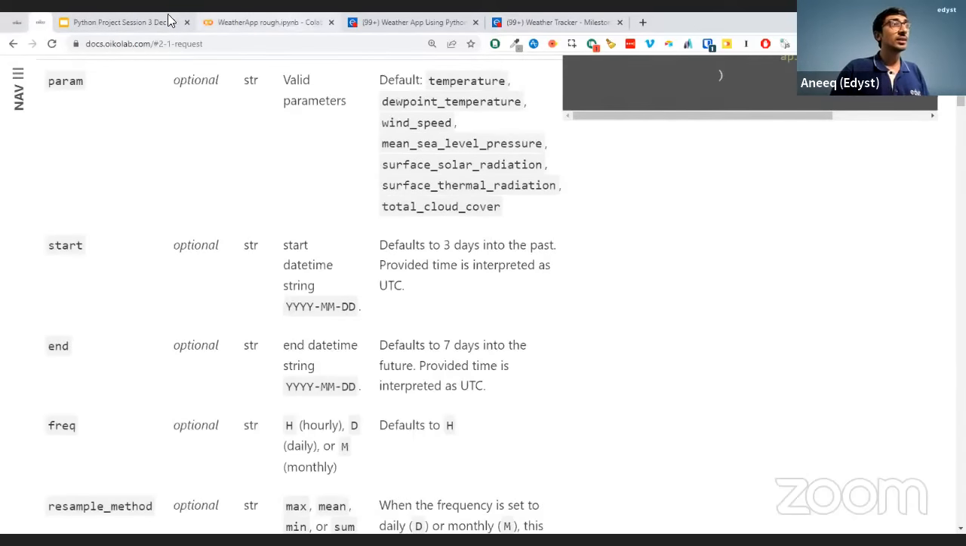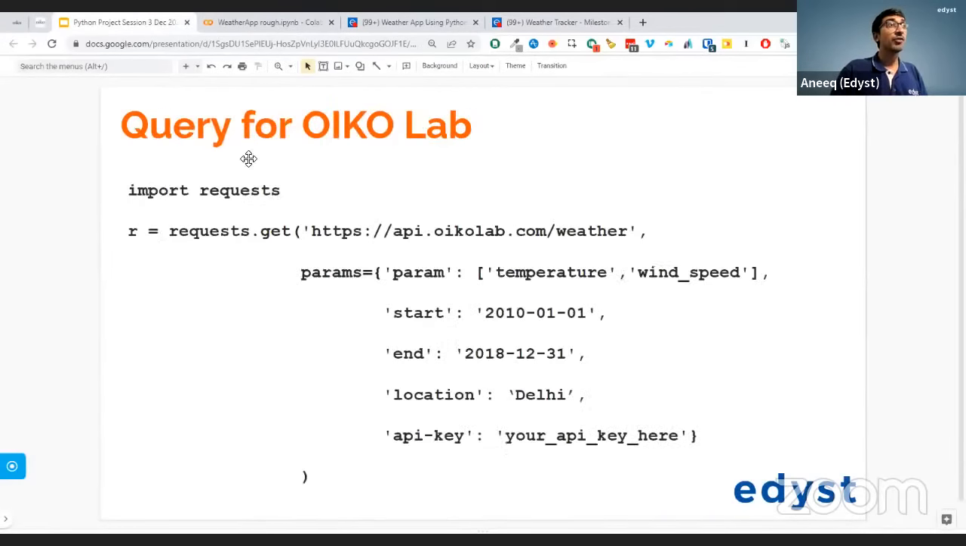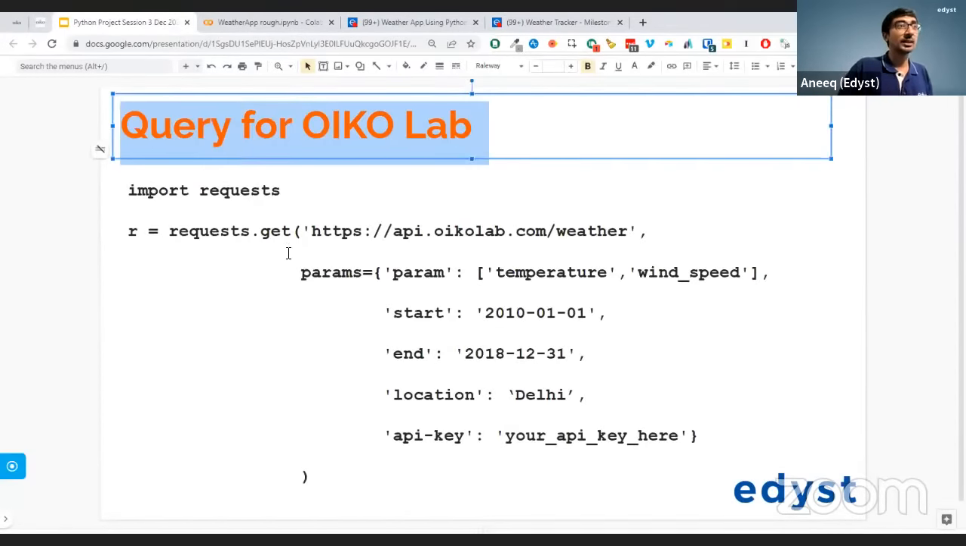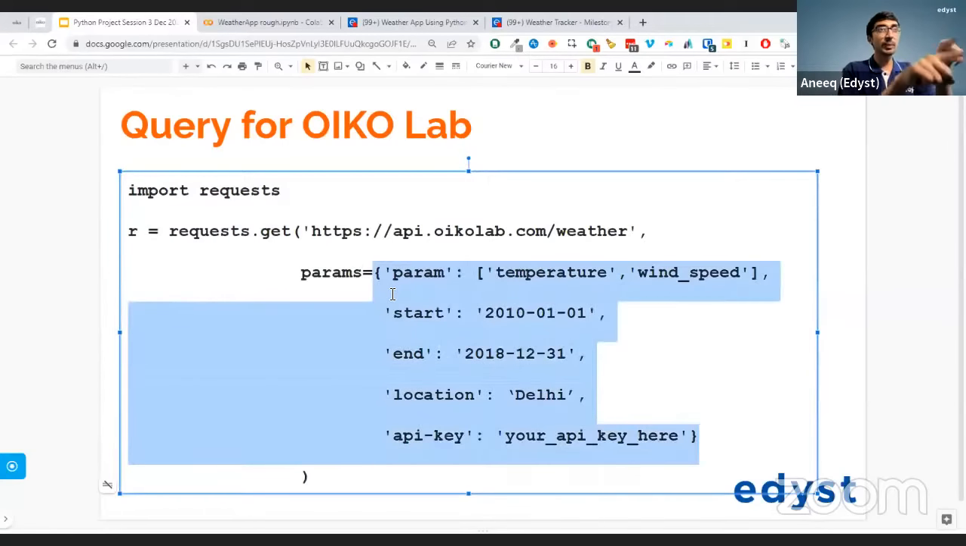When we look at the format that OikoLab requires, it is something like this. For now, forget the import requests and requests.get. That is how you do a get request in Python, but forget that. I want you to look at this part very specifically. This part is a JSON object.